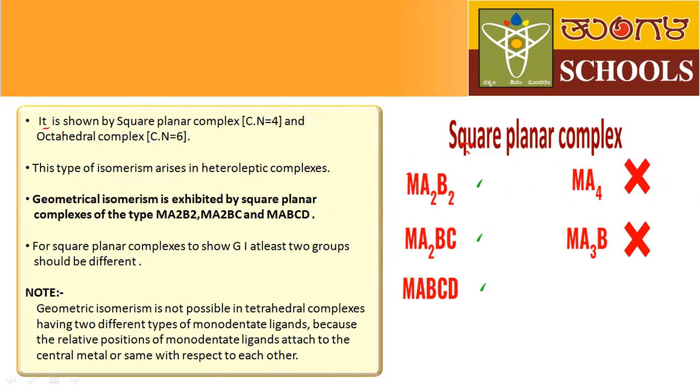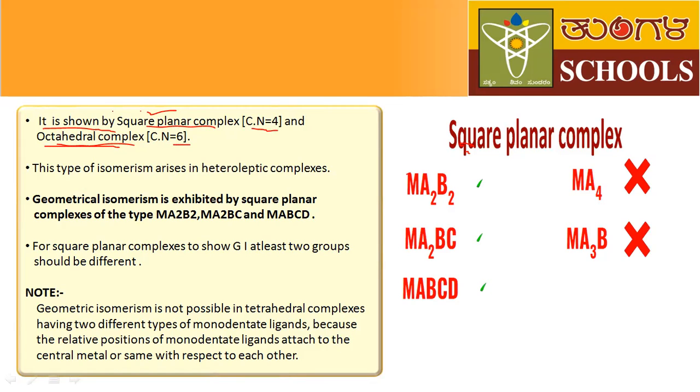The first one, it is shown by square planar complexes and the octahedral complexes. Here, the geometrical isomerism is shown by square planar complexes. In square planar complexes, the coordination number is 4. That means there are 4 ligands present around the central metal atom. In octahedral complexes, 6 ligands are present around the central metal atom.